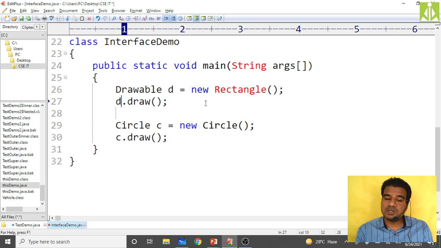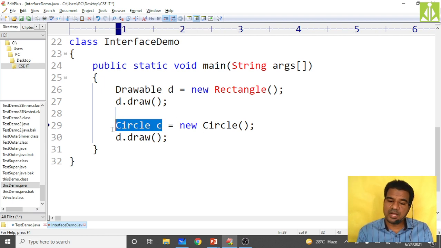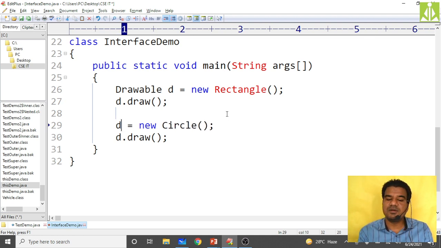So this D reference is having the instantiation of the rectangle class now. So when I say D dot draw, it will invoke the draw method from the rectangle class. So can I make this D over here and expect the same? No. So what I have to do, again, when you are instantiating the circle class, use that same reference, or you can even put it like this, D equals new circle. The same D we are using over here. Let's just check whether it will give the output or we need to do more modifications.